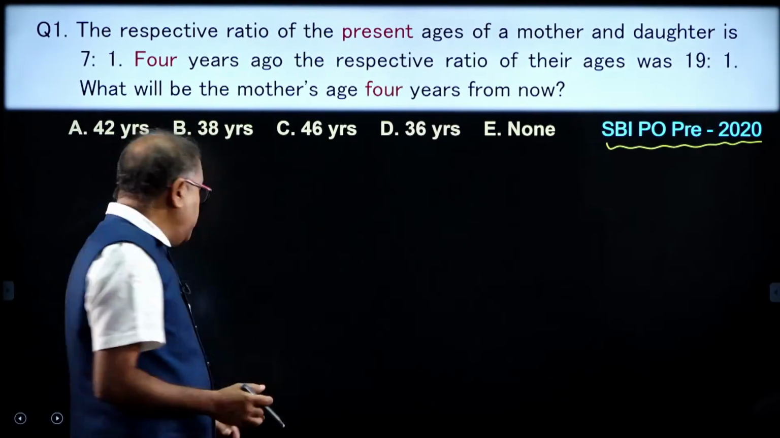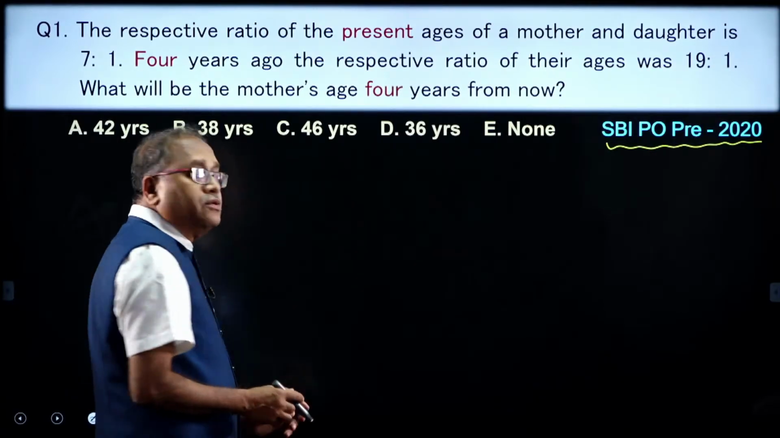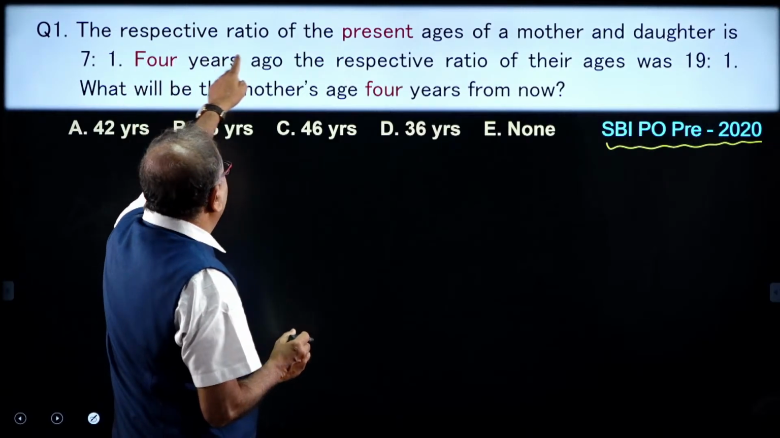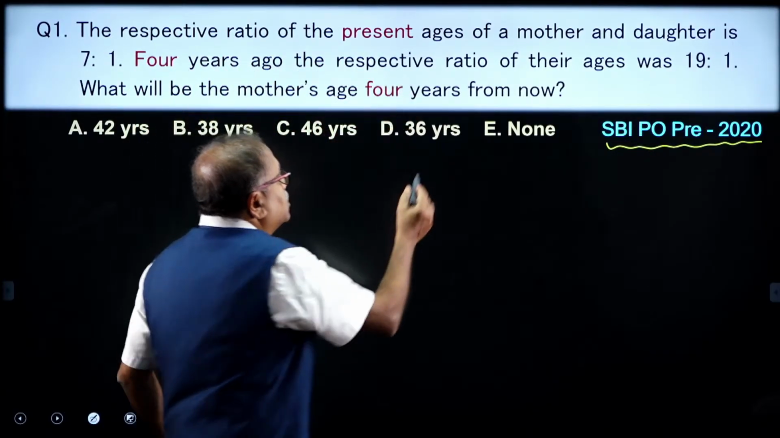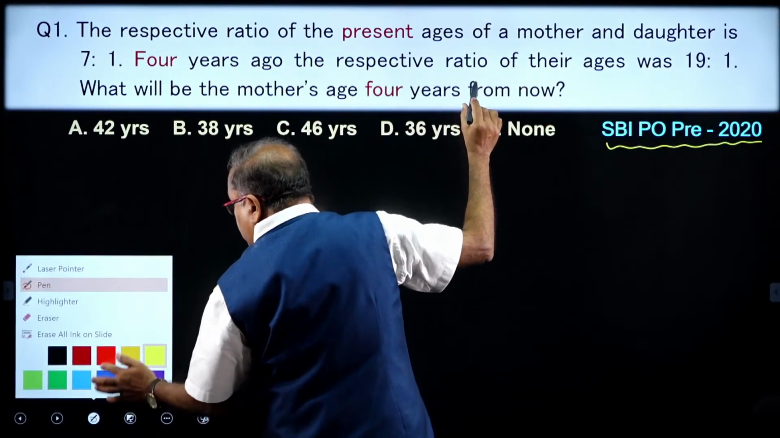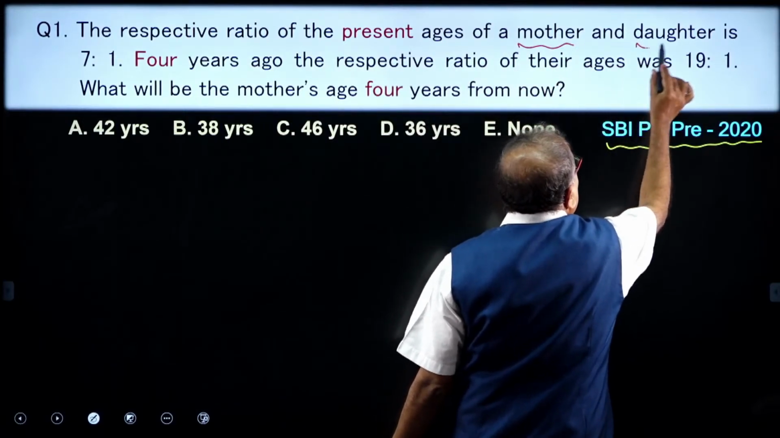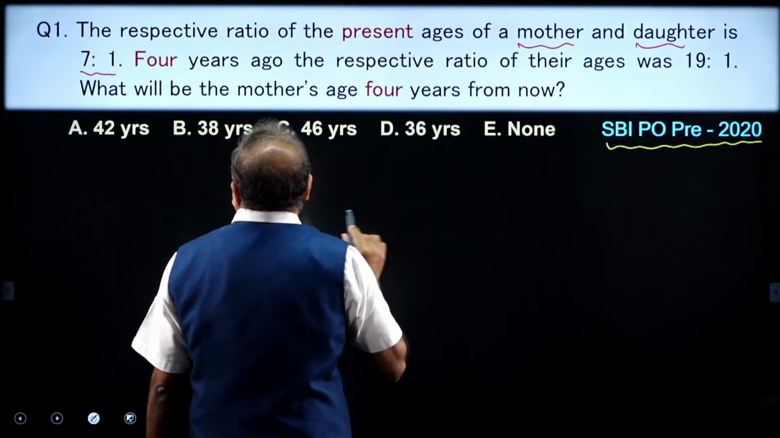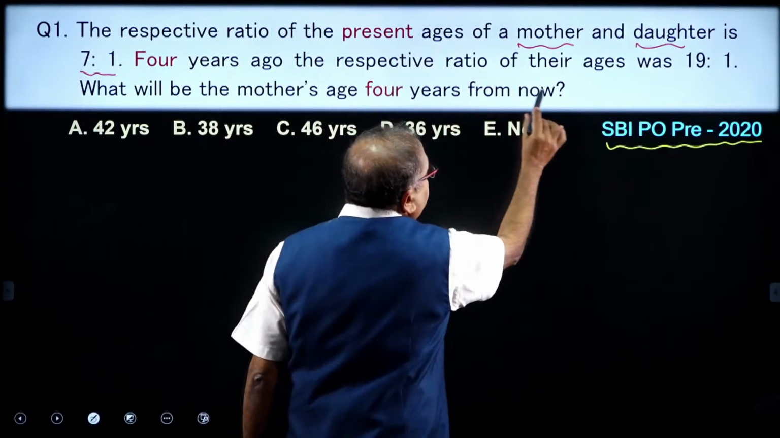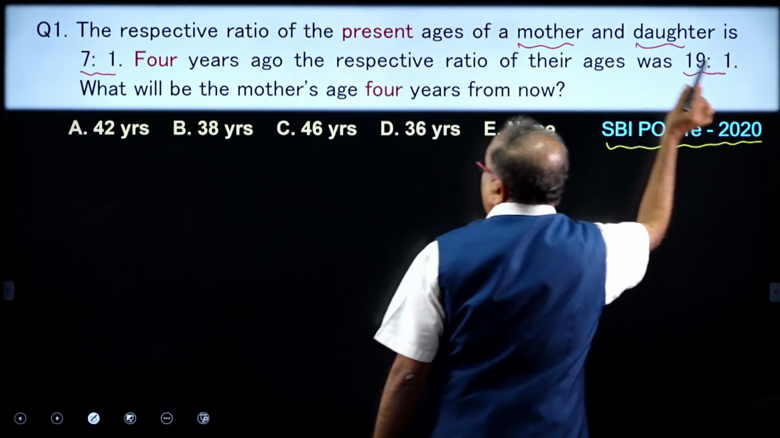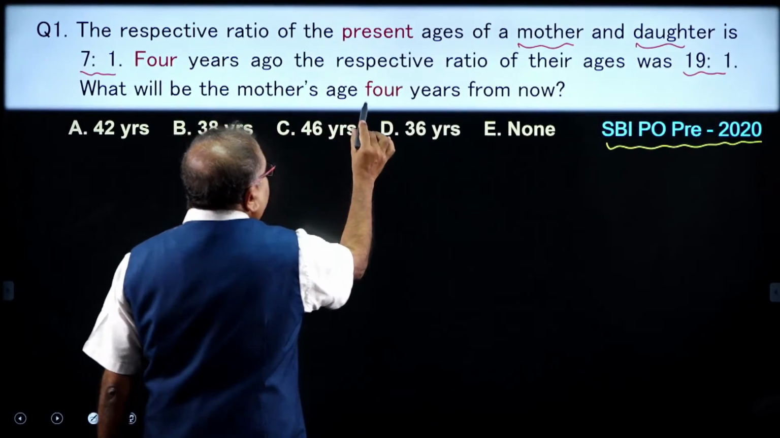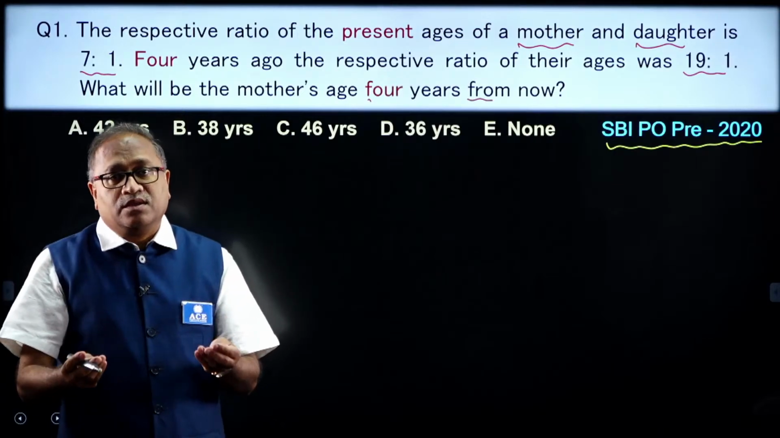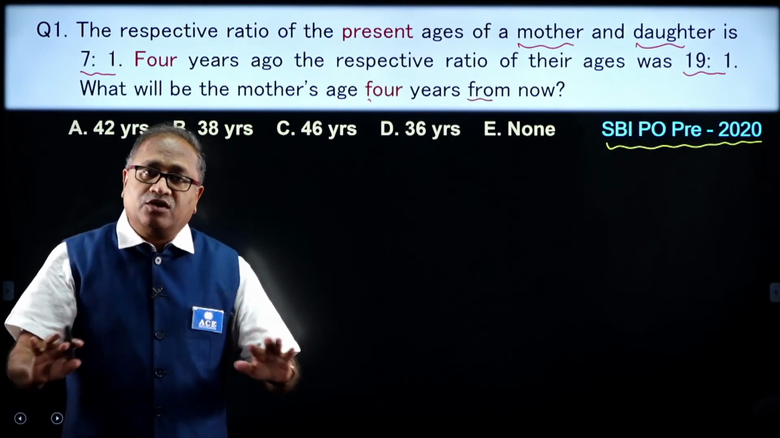I am reading the question and then I will give you 30 seconds to answer it. It says that the respective ratio of the present age of mother and daughter is 7:1. And 5 years ago, the respective age ratio was 19:1. So, what will be the mother's age 4 years from now? This type of question is very commonly asked.